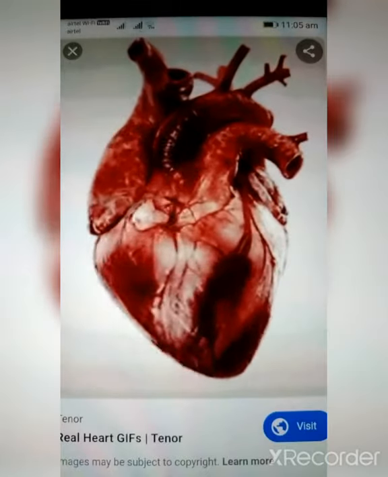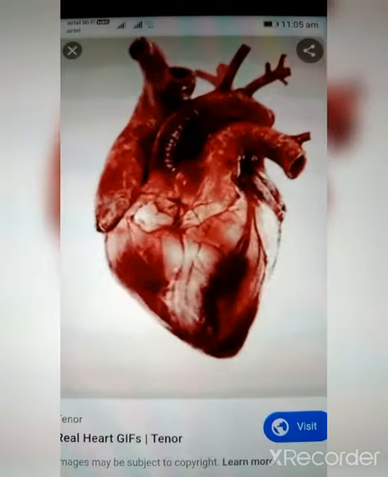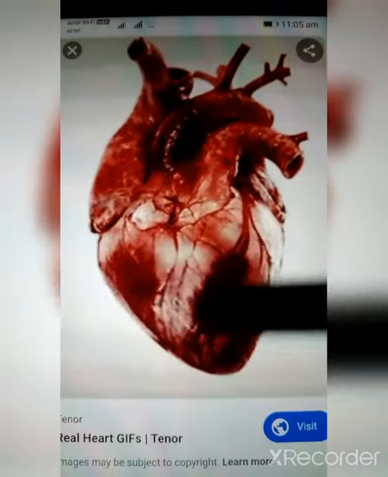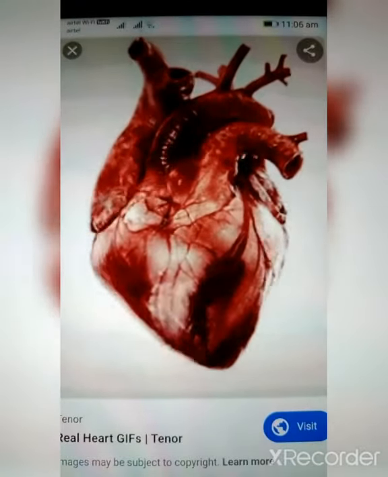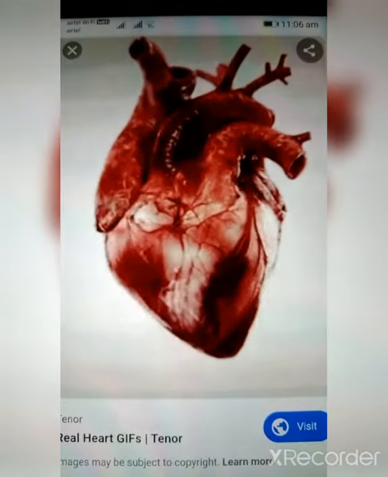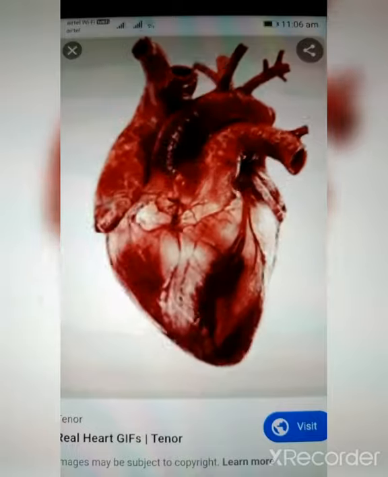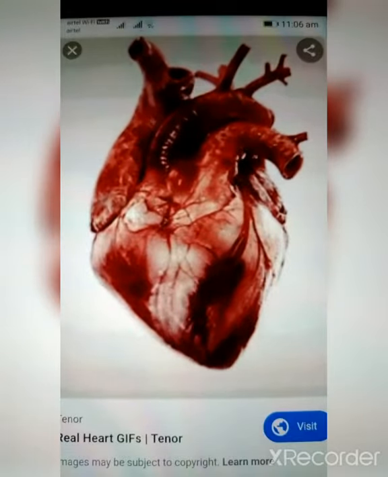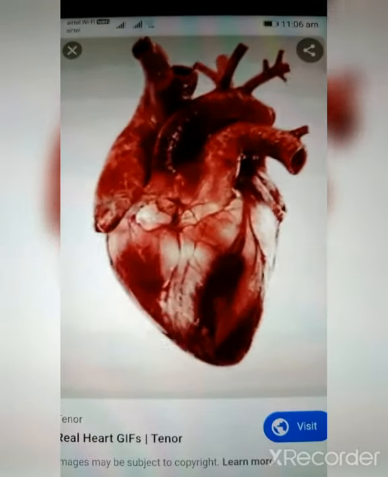So friends, look at this image. This is a graphic image of the real heart. Observe the image. You can find that this is the ventricle part, this is the atrium part. So what is happening with the ventricle part? It is expanding and reducing in size. When the heart is expanding, it is receiving the blood from the atrium, and both the valves, the tricuspid valve and the bicuspid valve, will be closed, and there would be a maximum amount of blood in the ventricle.